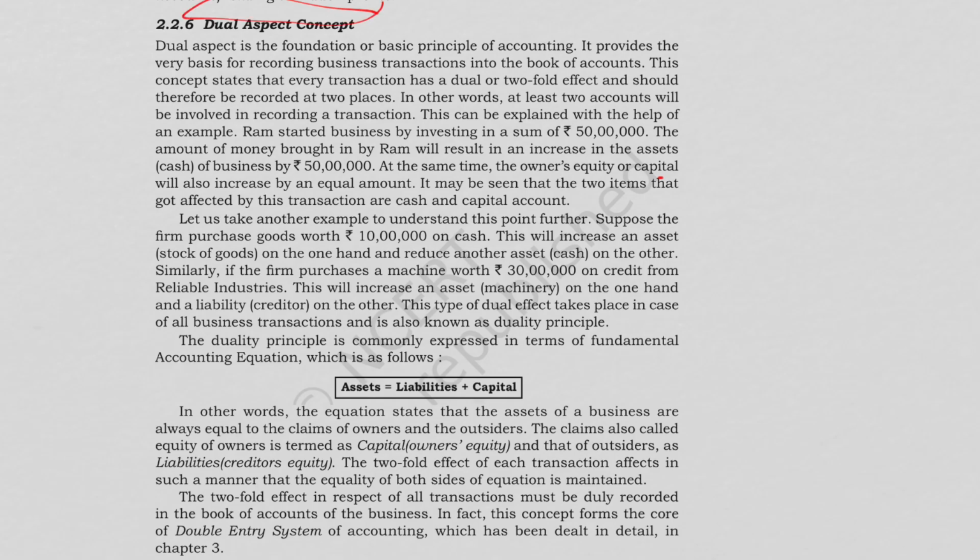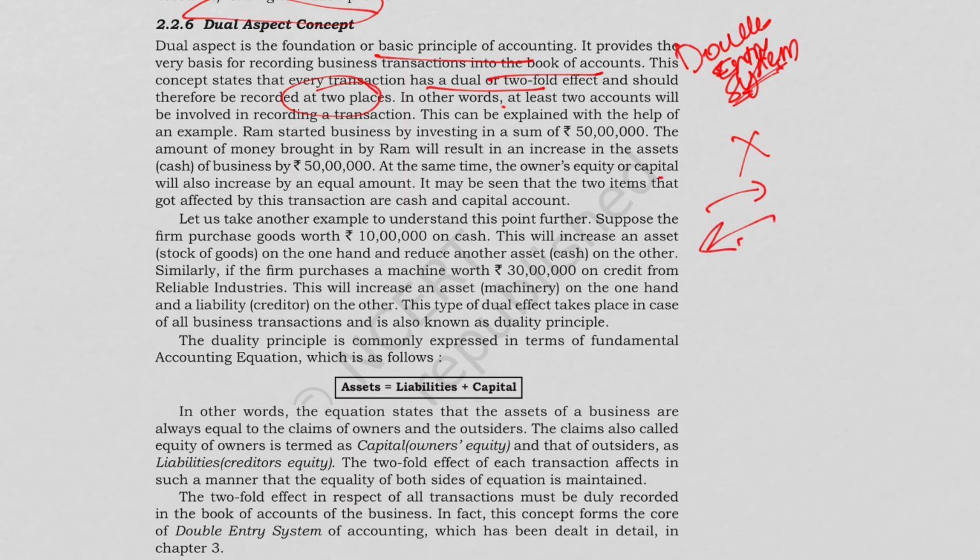Next we'll discuss the dual aspect concept. Dual aspect is the foundation or basic principle of accounting. It provides the very basis for recording business transactions into the books of accounts. This concept states that every transaction has a dual or twofold effect and should therefore be recorded at two places. This is a very important concept, and it is the base for the double entry system. When we say that every transaction has twofold effects, we know that nothing happens in isolation. If something comes, then something goes.